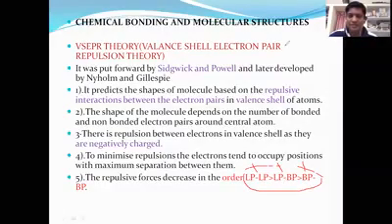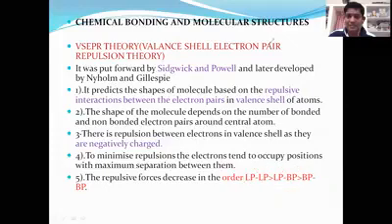Now we will see some examples of how molecules distort their structure, how the bond angle is distorted.